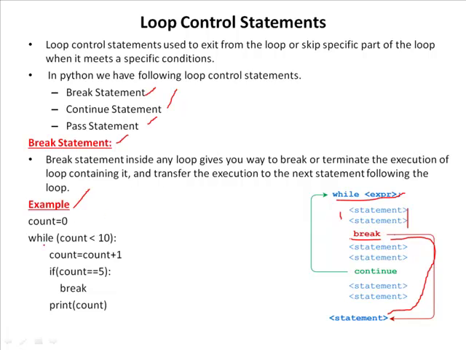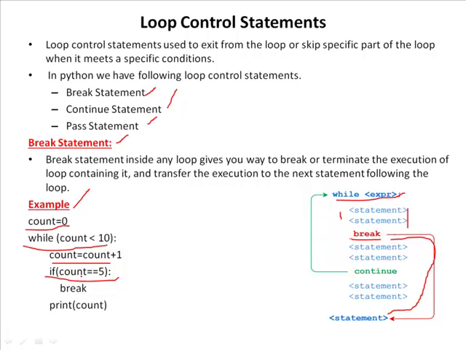Here the count value is initialized to 0, and this while loop is executed as long as the variable count is less than 10, and inside the while loop the count variable value is incremented by 1 with each iteration. Next, here we have an if statement that checks whether the variable count is equal to 5 or not.